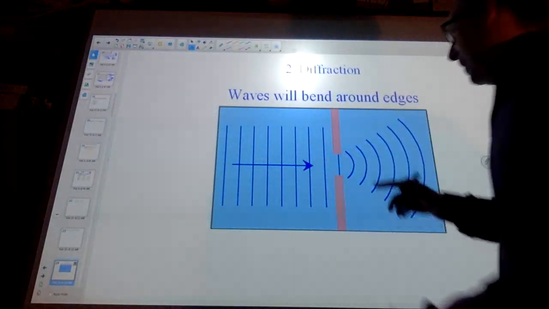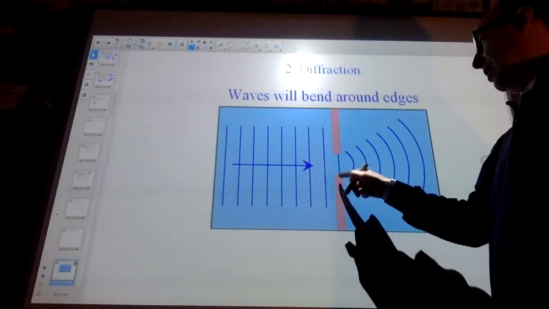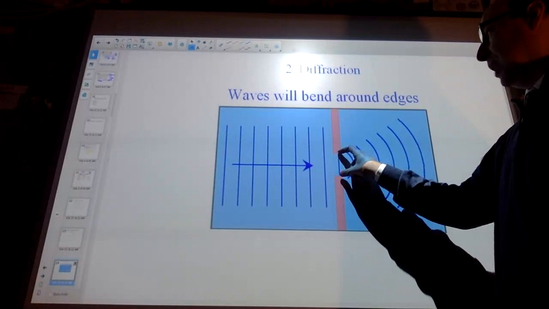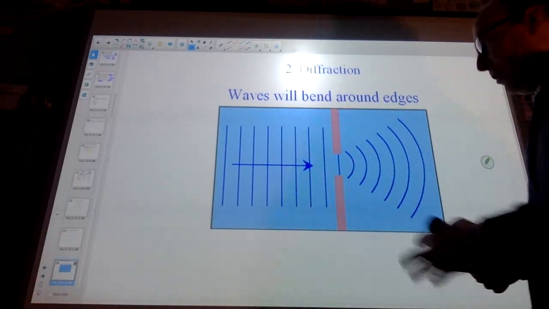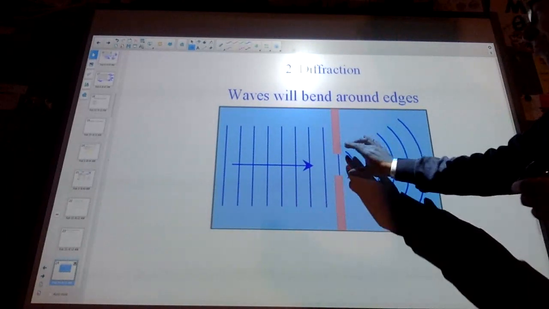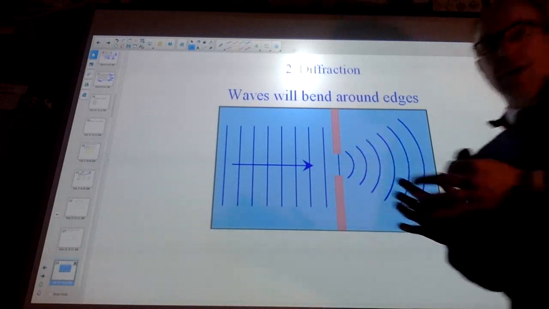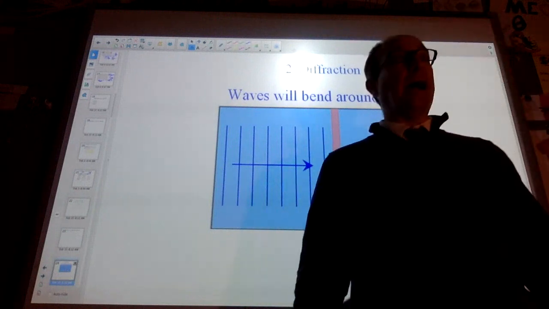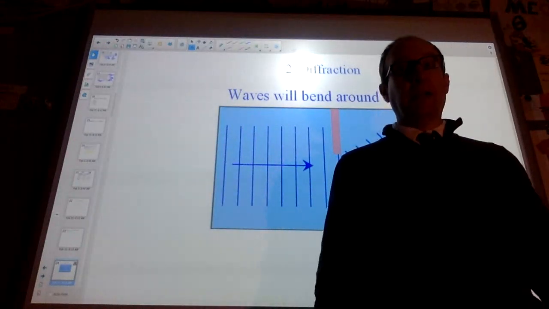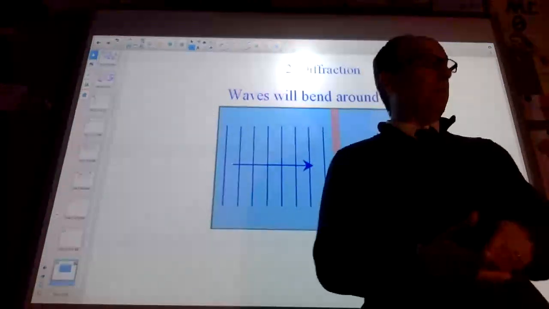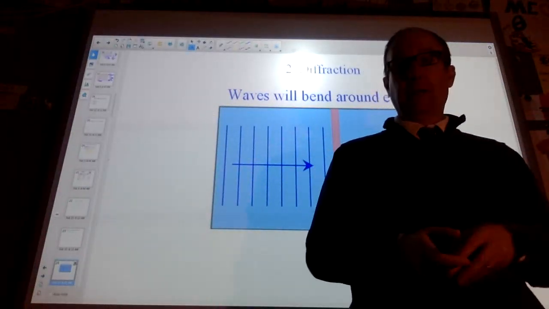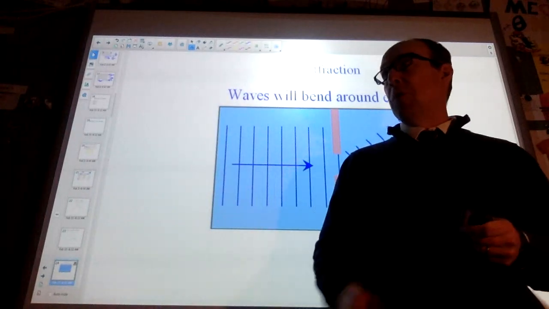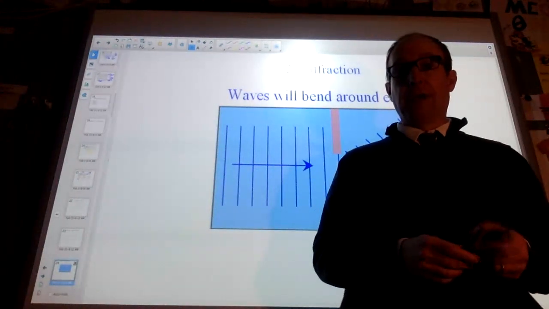Well, because waves can do this, when they get to a limit, an opening, a slit often, they'll go through this slit, and once they get through this barrier, they'll spread back out again. That's why if I'm facing forward and talking to the class, people over here can hear me, people over there can hear me. Even someone in the hall would be able to hear me, even though the door would be a barrier.